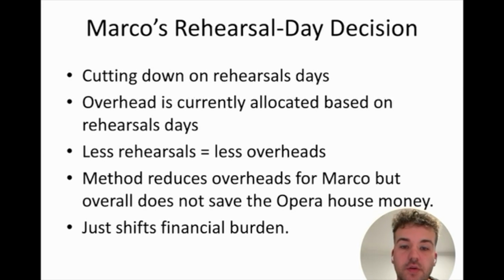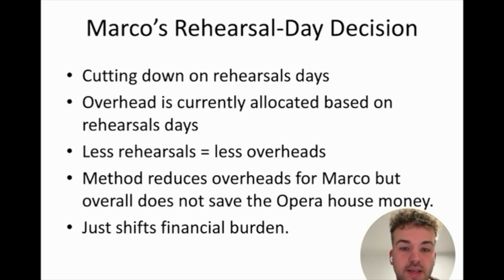Marco is considering cutting rehearsals from Simon Boccanegra from the usual 20 days down to either 10 or just 5. Because overhead is allocated according to total rehearsal days across all operas, reducing his days lowers his share of those costs. At 20 days, his opera absorbs about €795,000 in overhead. If he cuts to 10 days, that figure drops to around €424,000, and with 5 days, it falls further to just over €219,000.